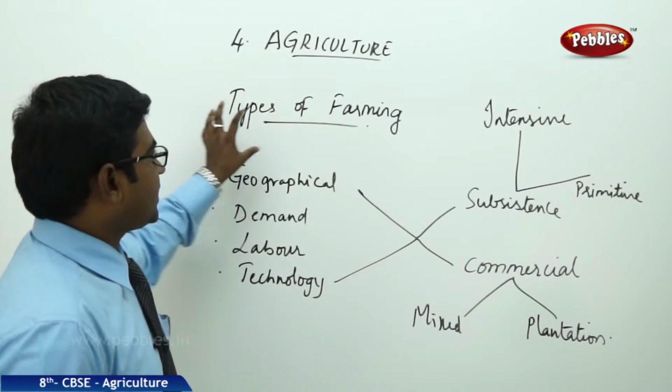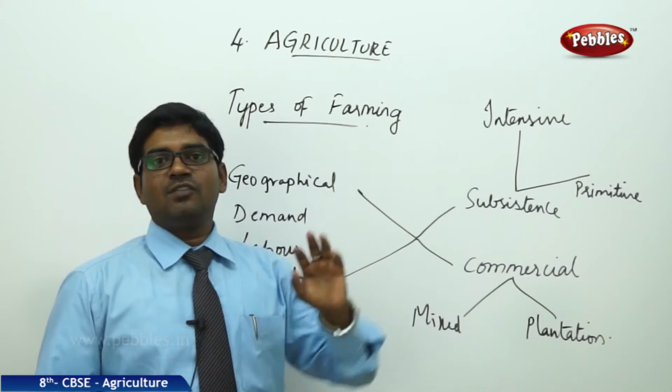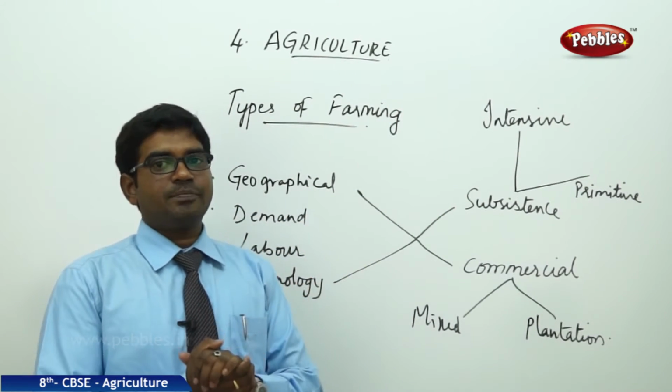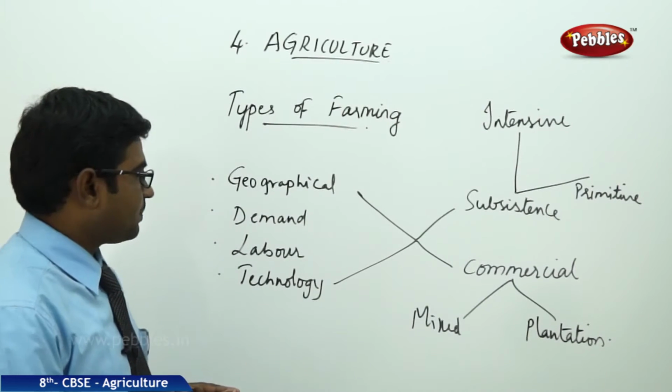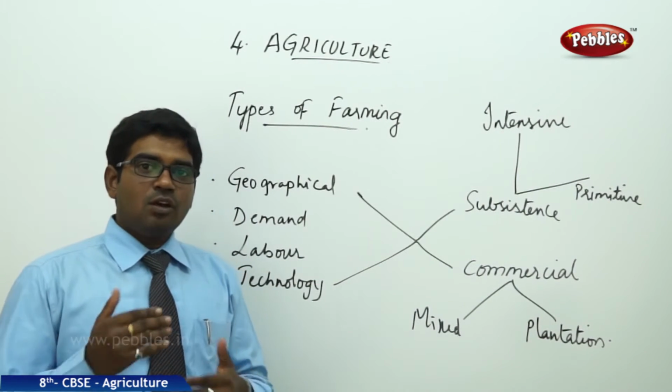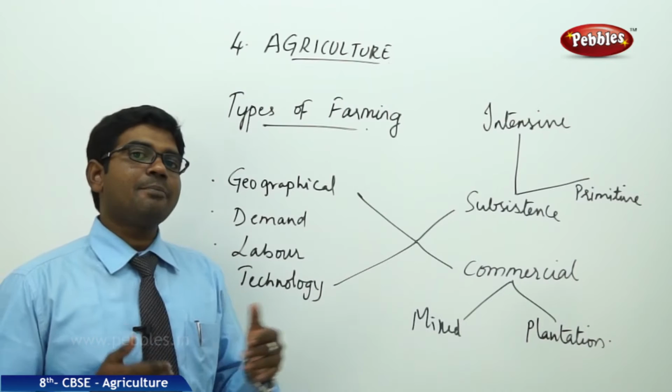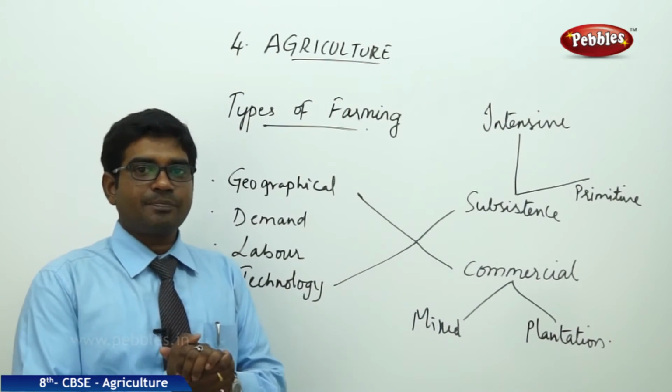Now moving on to the types of farming available or cultivated. There are different types of cultivation. How do we determine the type of farming that is happening in a particular place?